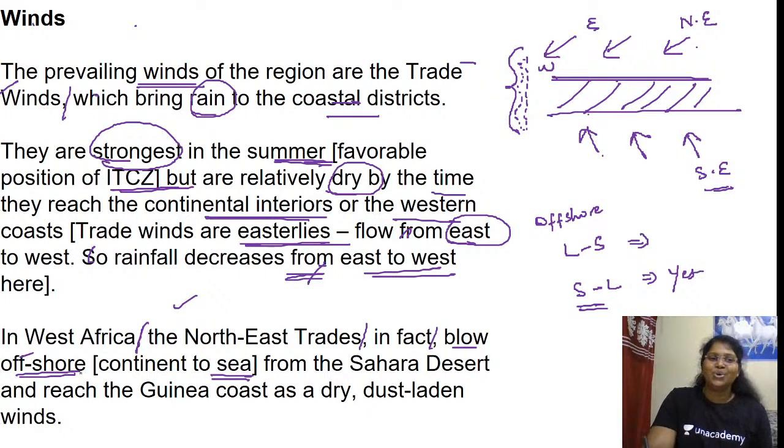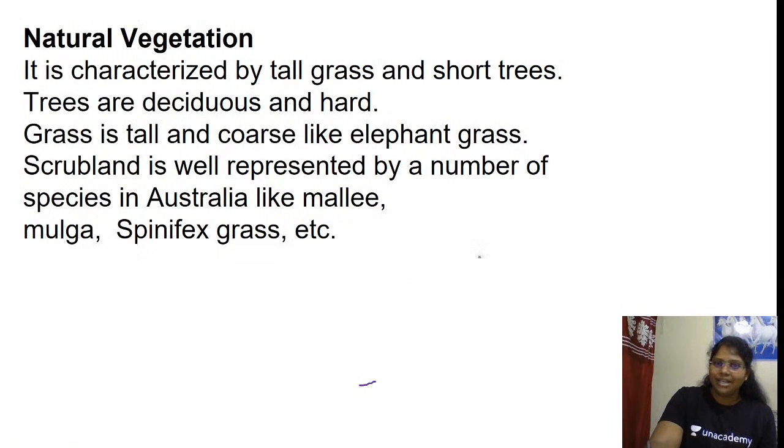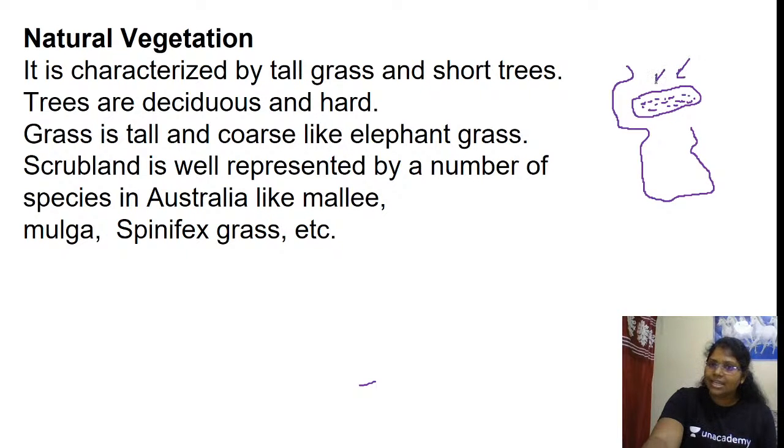Yes. So, in West Africa, the northeast trade winds blow offshore, since they start their journey from the continent, which is also the desert region. So it comes from the Sahara Desert and reaches the Guinea coast as dry, dust-laden winds. Yes or no? Just remember, from the Sahara Desert the wind is starting. It is an offshore wind. Why? Because it starts its journey from the desert.